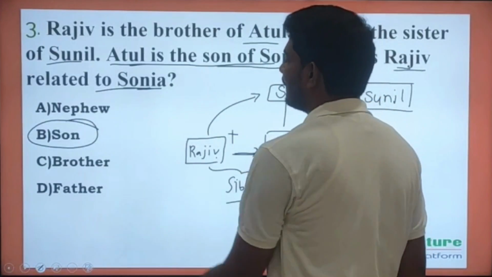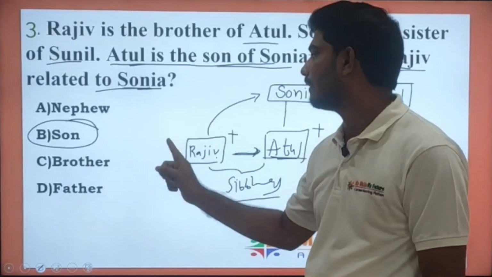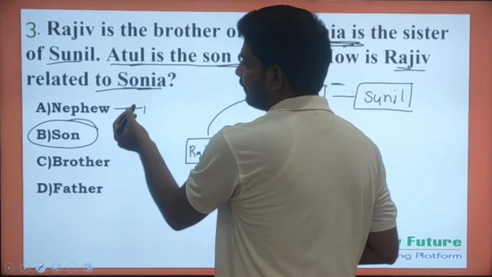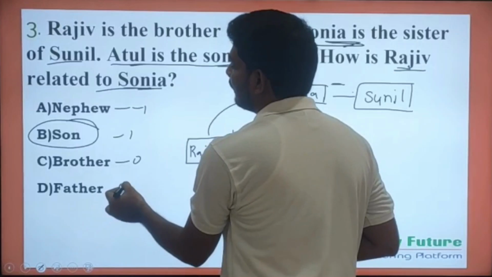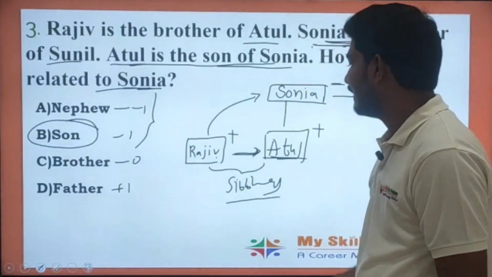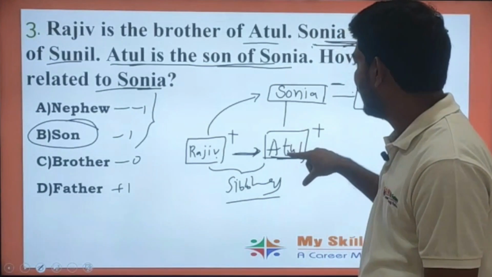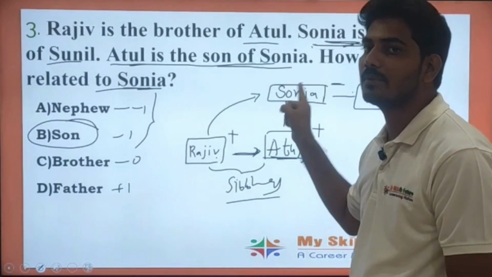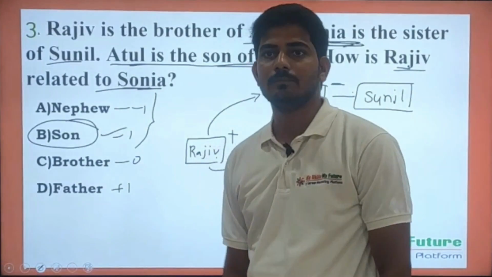Why? Because there must be a generation gap of -1 between Sonia and Rajiv. Rajiv will be at -1 generation only. Son is also at -1 generation, brother will be at 0 generation, father will be at +1 generation. So our answer should be either nephew or son. But he clearly mentioned that Rajiv and Atul are brothers, and Sonia is the mother of Atul. So definitely Rajiv is also the son of Sonia. So the answer for this problem will be son. Let's move to the next problem.